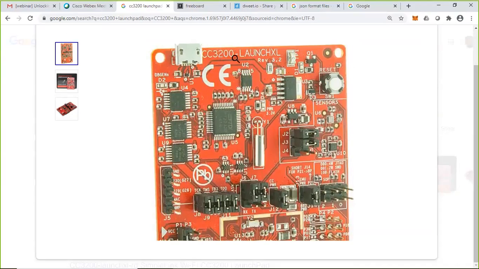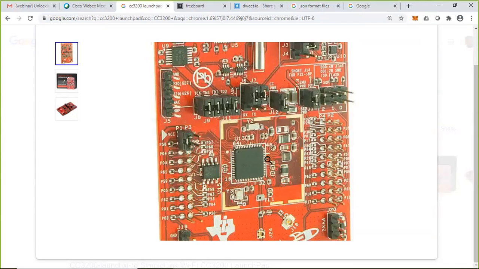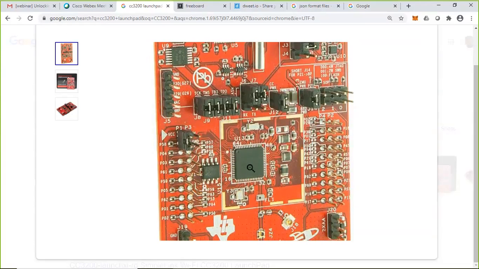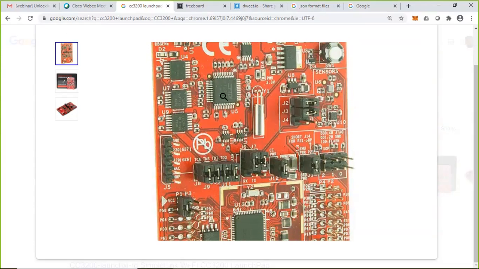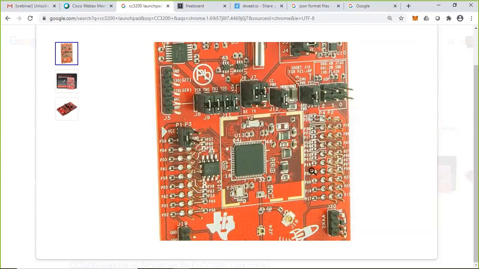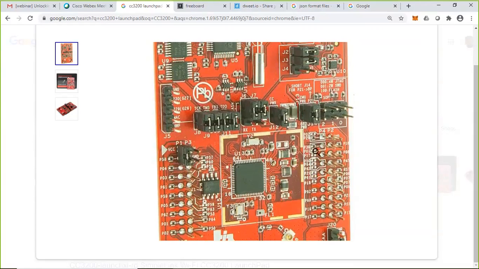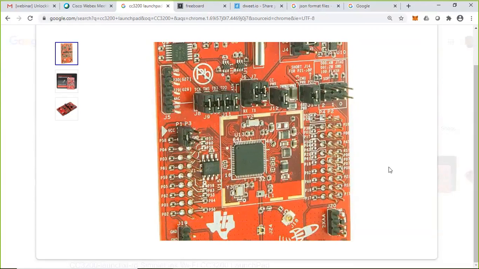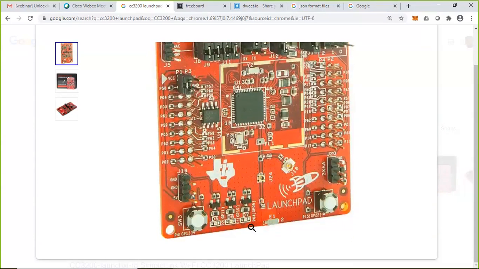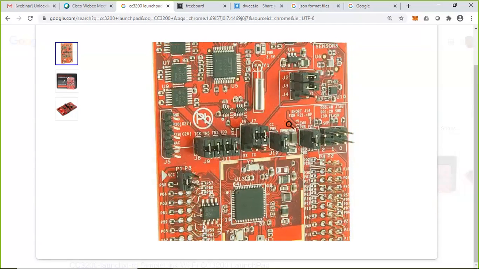It has an inbuilt Wi-Fi module, the CC3000, and this is the board. This is the CC3000 Texas processor, and these are the Wi-Fi module drivers. There are 64 pins. Requesting you to go through the data sheet for further clarification. I'm not going to elaborate on that; I am focusing on the program and how to establish the communication.